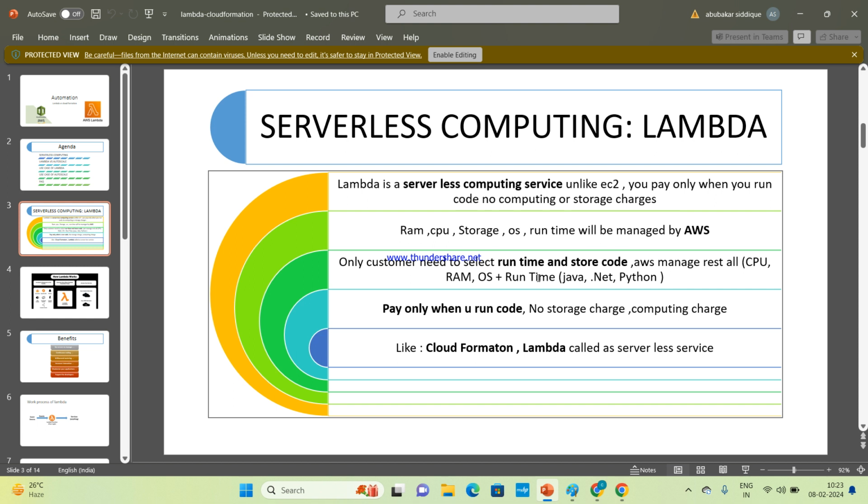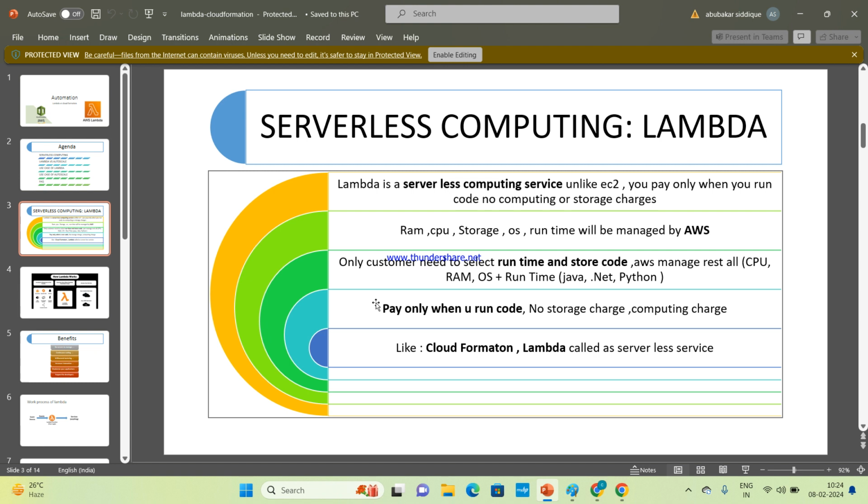And the pricing factor here is pay only when you run code. It's like in Lambda, you will dump a code of any language, be it Java, .NET or Python. You dump the code and you get charged only when the code is run. There are no storage charges and computing charges. Only when the code is run are you charged. Clear? That is the pricing factor of Lambda.